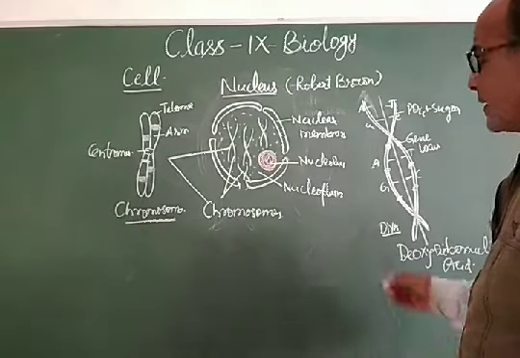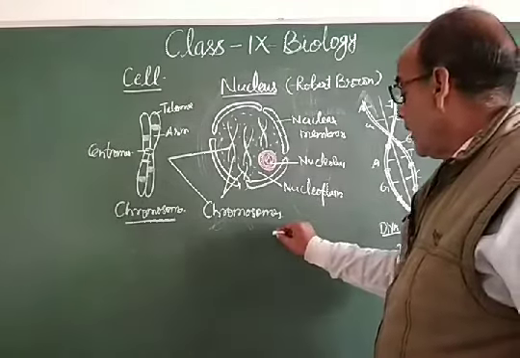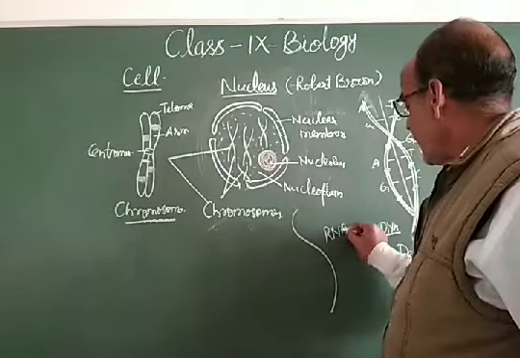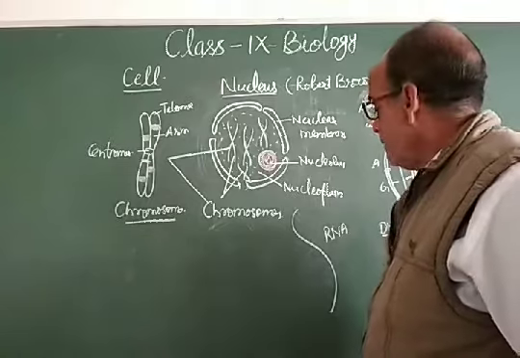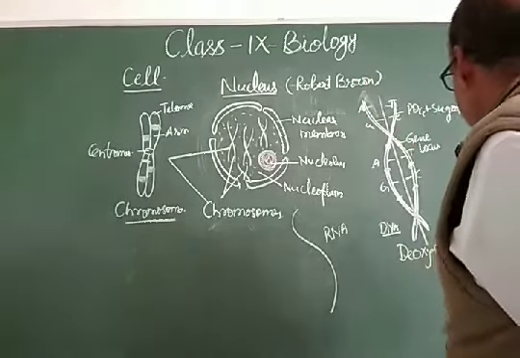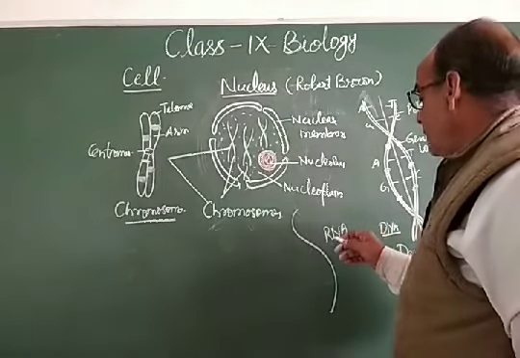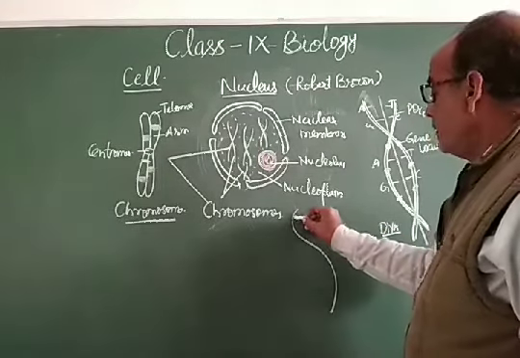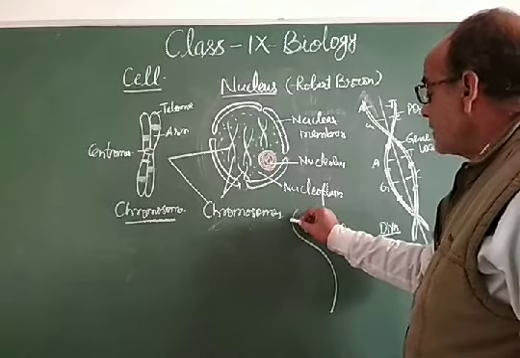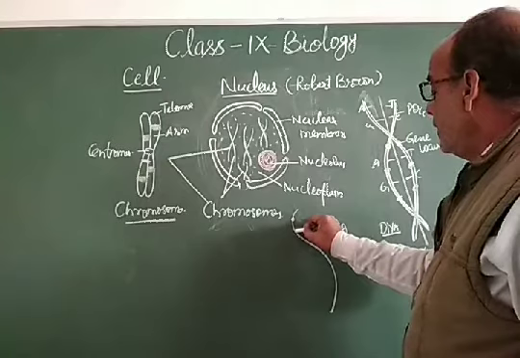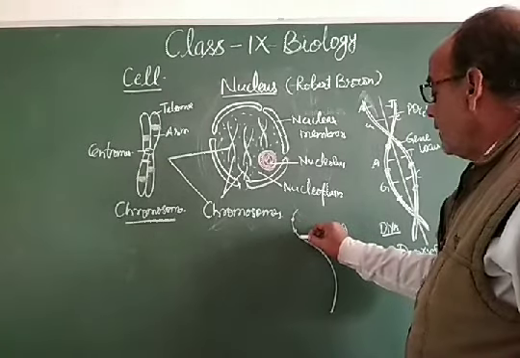My dear students, there is another material that is called ribonucleic acid, and that is a single strand, RNA. This RNA is not genetic material. It has the nitrogenous bases like adenine, guanine, cytosine and uracil.